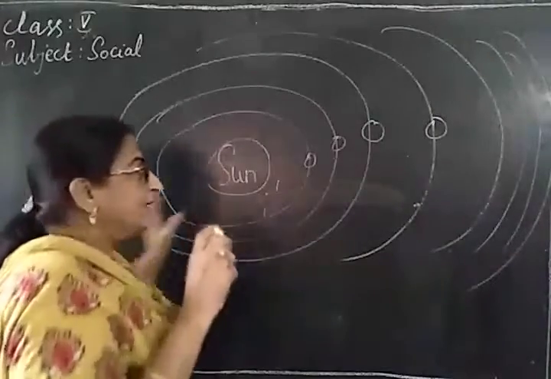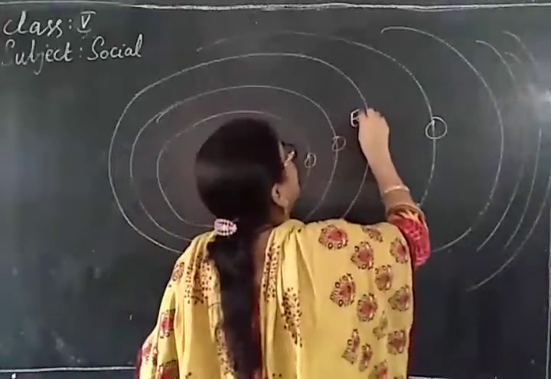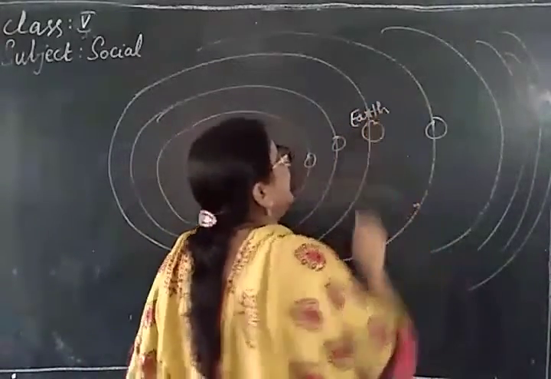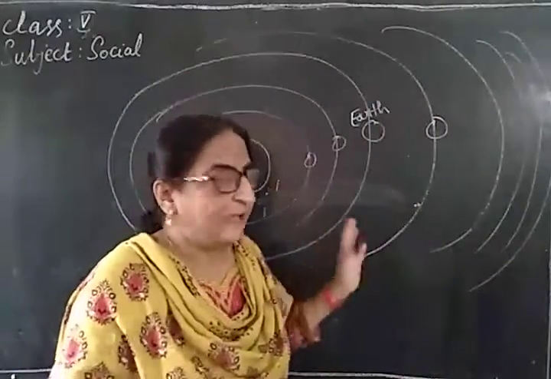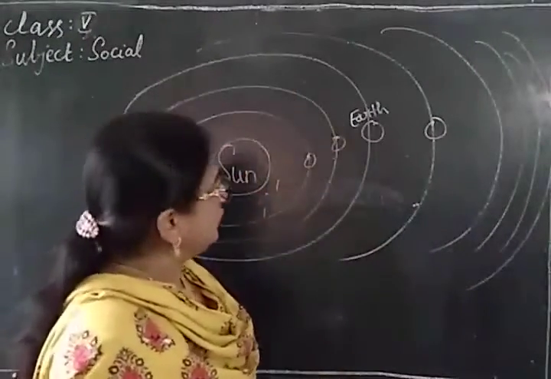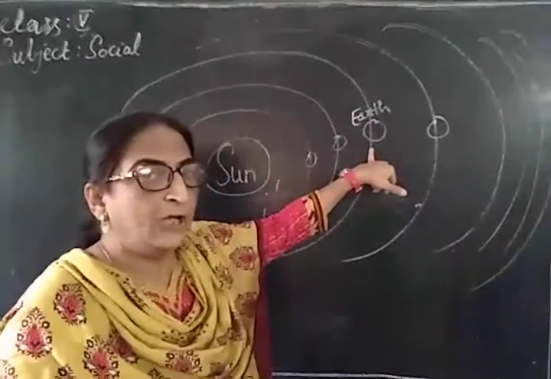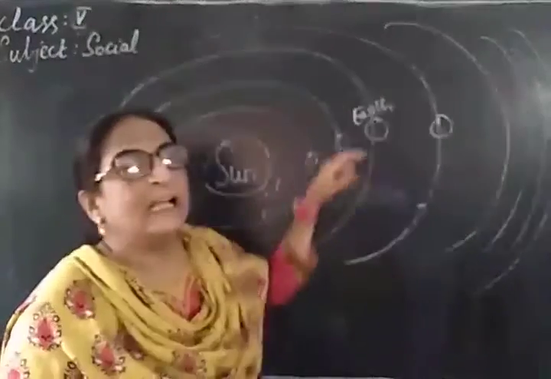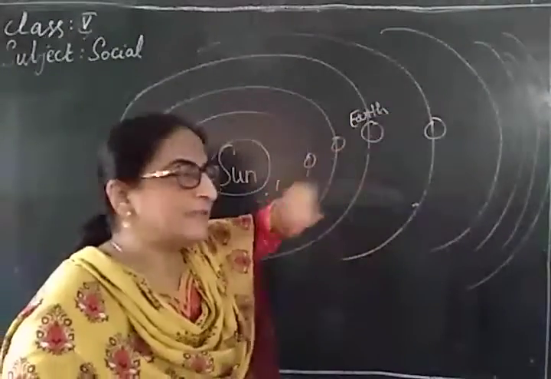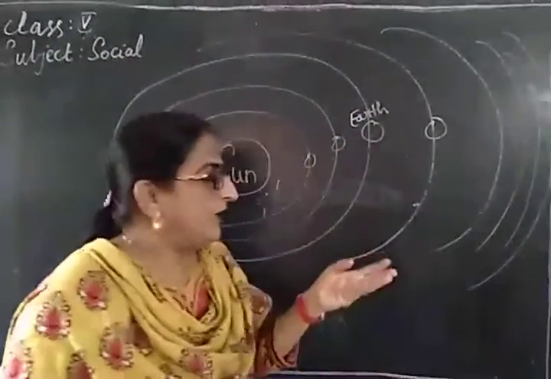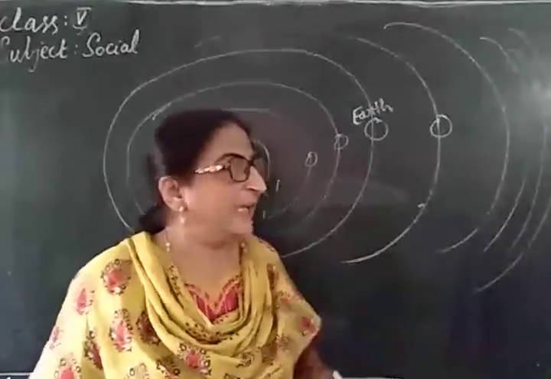Earth occupies the 3rd position here. Earth is the only planet that has life. It supports all kinds of life, like human life, animal life, plant life.